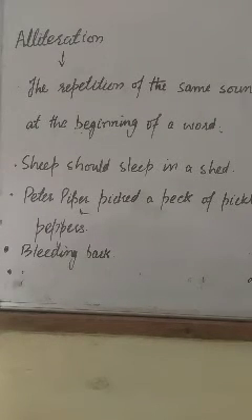Alliteration means repetition of the same sound but at the beginning of a word. And rhyming words, it's also the repetition of same sound but at the end of a word. For example, rat, cat, mat, sat, bat. The sound is repeated but at the end of a word. So this is the difference between alliteration and rhyming words.